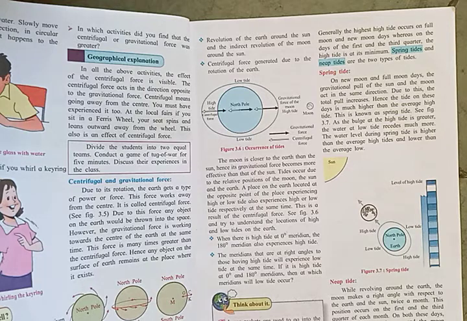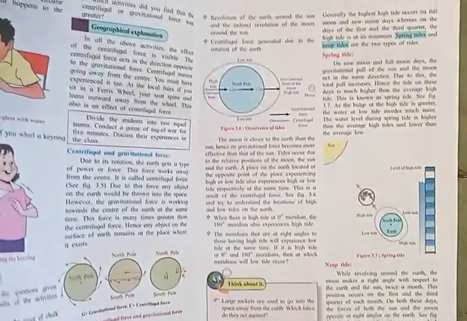Now see, when there is a high tide at the 0 degree meridian, the 180 degree meridian also experiences high tide. The meridians that are at right angles to those having high tide will experience low tide at the same time. If it is high tide at 0 degree and 180 degree meridians, then at which meridians will low tide occur? Now see, we will study the types of tide.